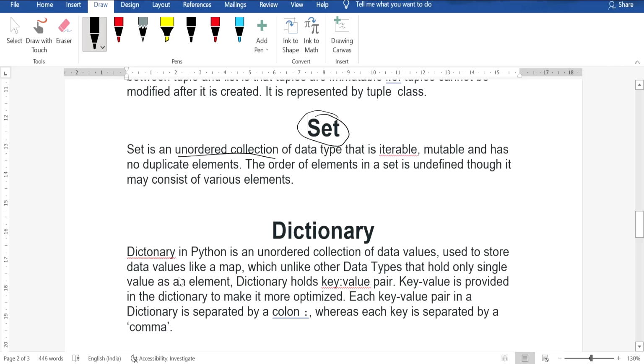For example, whenever you do set of A, the values stored in D are 1, 2, 3 only. The duplicates will be removed. That's the nature of set.